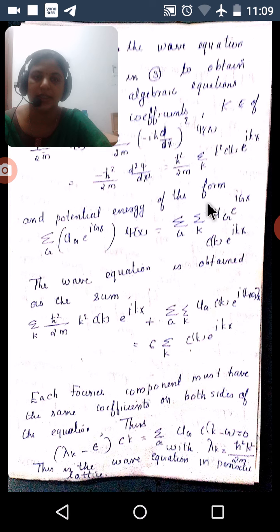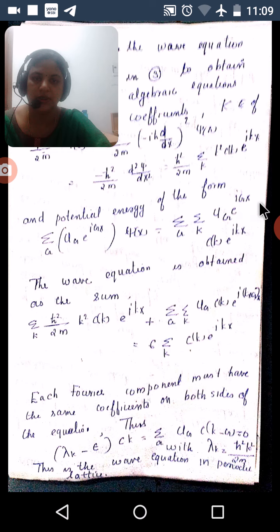And the potential energy is also in the form summation over G of U_G e raised to i Gx times psi of x, that is equal to summation over G, summation over k of U_G e raised to i Gx c_k e raised to i kx. G and k are continuous values, so we should consider summation over G and summation over k.